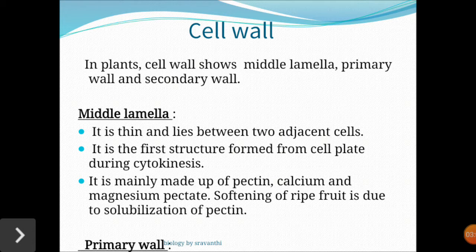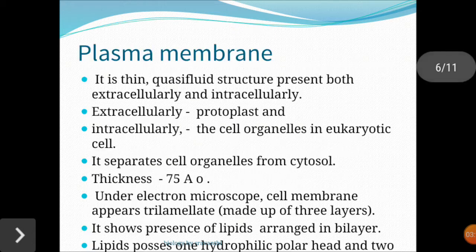That means during cell division, during cytokinesis, the first structure formed is our middle lamella. It is mainly made up of pectin, calcium and magnesium pectate. So this is about the middle lamella. Next, coming to the primary wall.